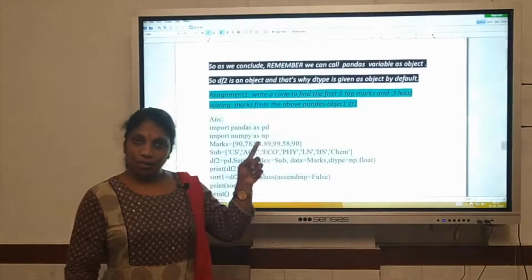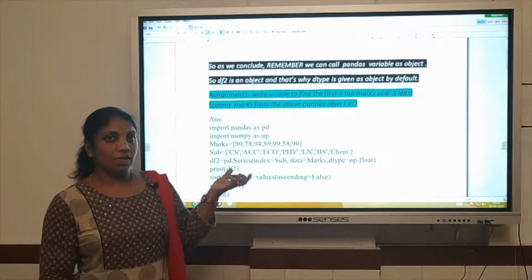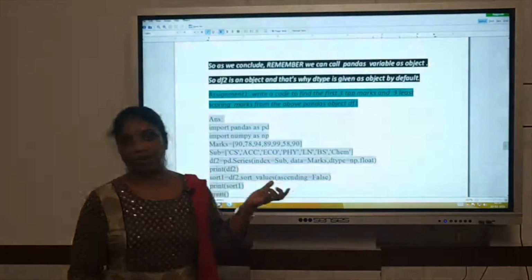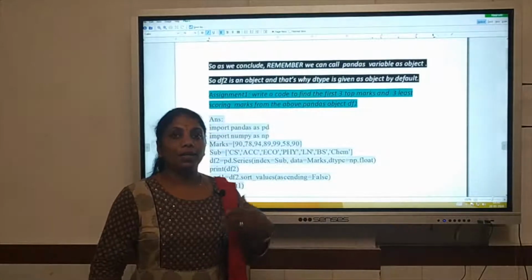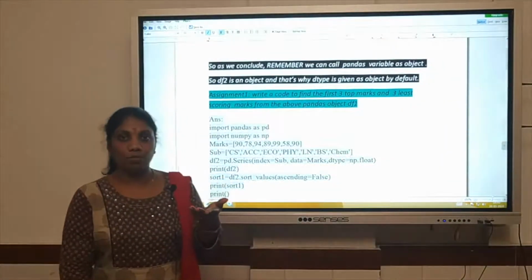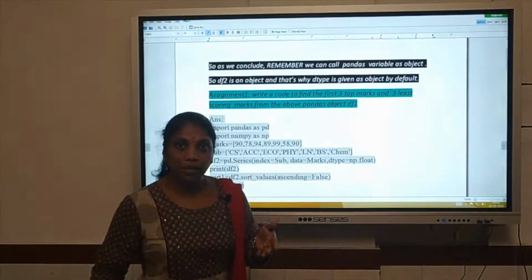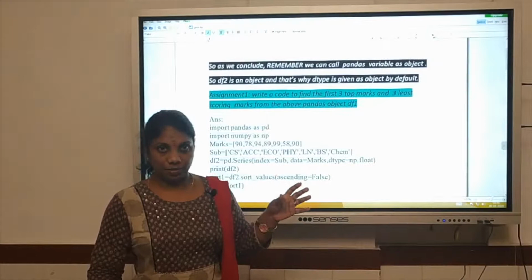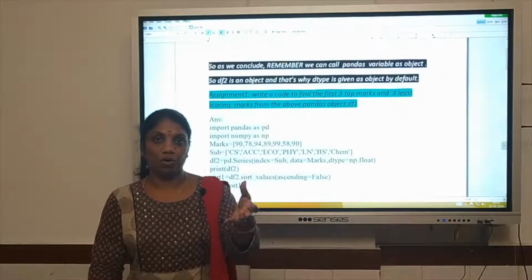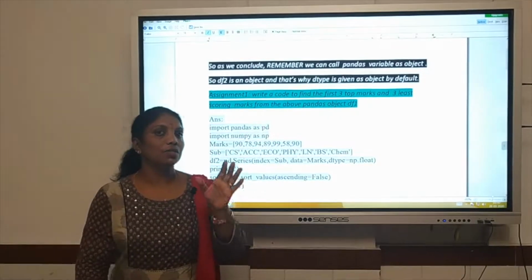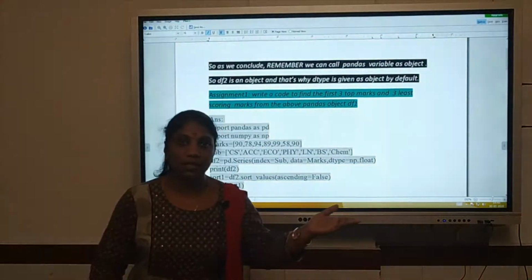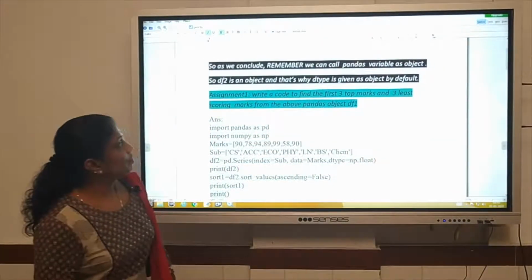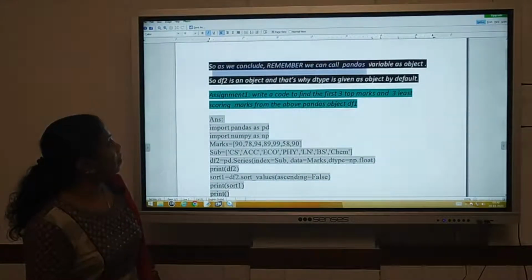Remember, as we conclude, this pandas object which we create, that is our DF1, DF2, etc., are also called objects. So sometimes in the question papers or in the revision schedule time, I might use the word object. So do not confuse, that is nothing but the series name which you created. That name is up to you how you want to give. Any name can be given, provided it should not have a space in between, as we do for other variable names for your list, dictionaries, etc. So that is why I have given the statement like that. We can call a pandas variable an object.